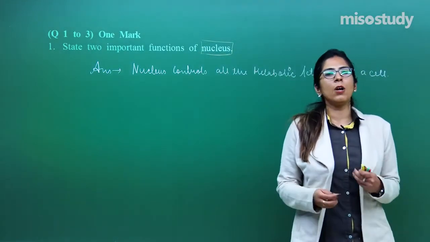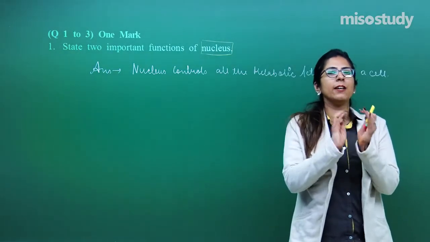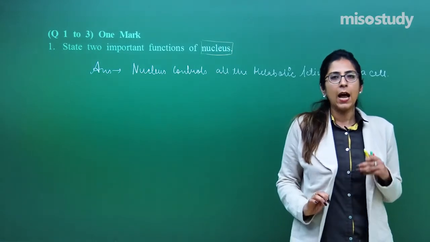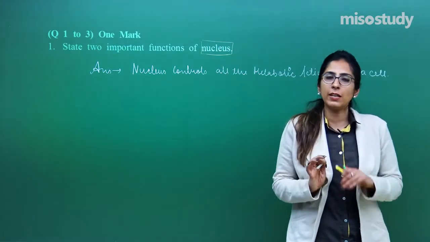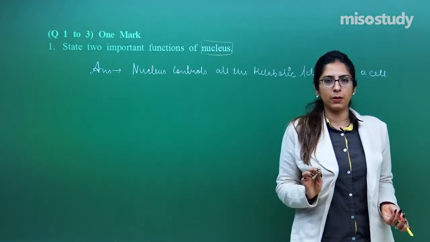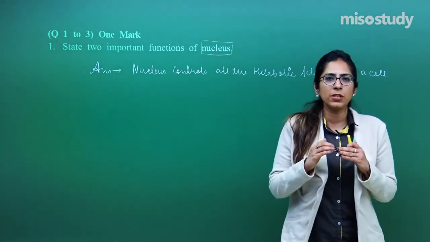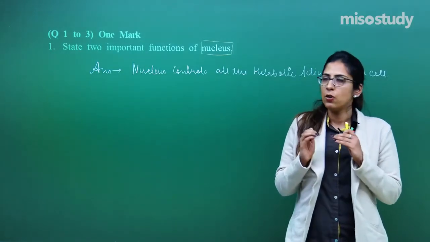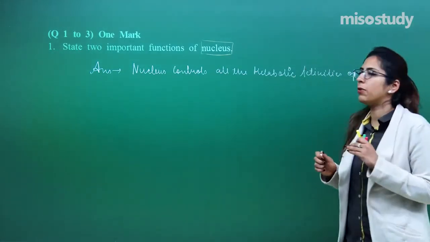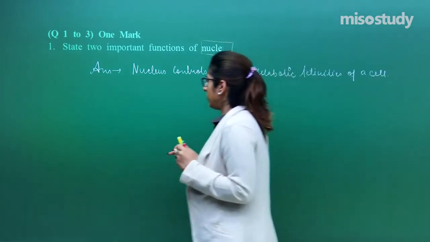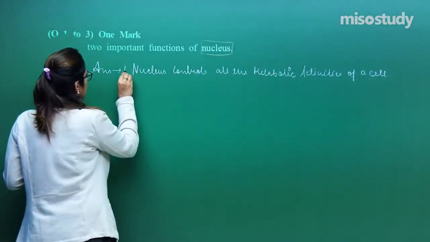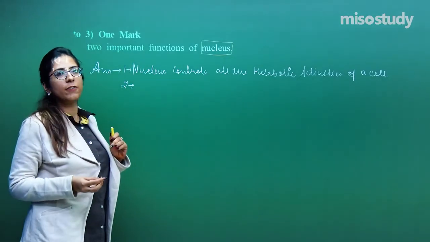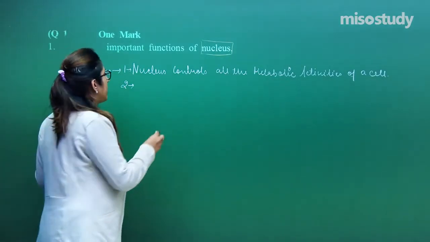Somewhere or other, you know that when DNA is present, it leads to the formation of protein. For that, mRNA should be formed, and that mRNA is formed in the nucleus only, and later on it comes out and translation happens. But who is the basic machinery? The basic machinery is the nucleus only, in which the DNA is present. So it controls all the metabolic activities of a cell. The second important function is that it controls the very important process of cell division.